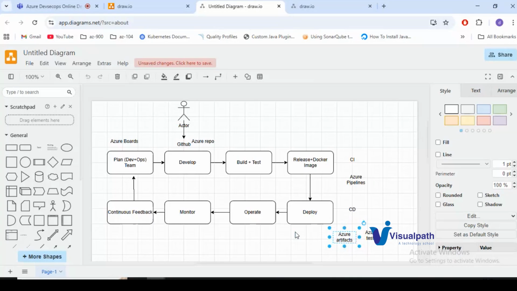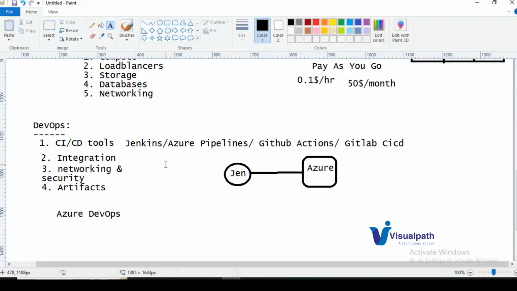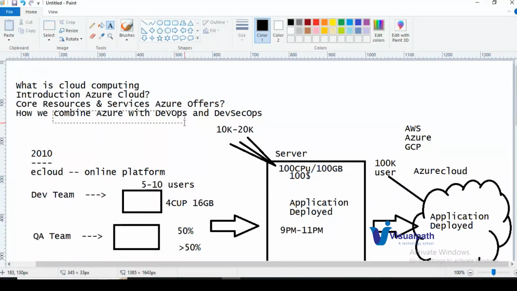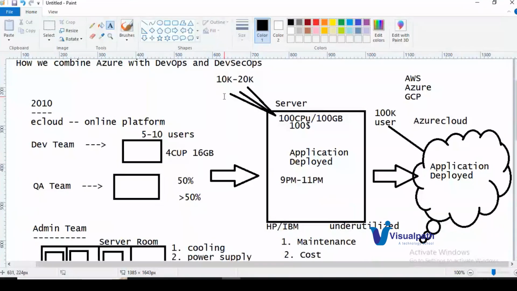So with the help of these 5 tools, Azure Boards, Azure Repos, Azure Pipelines, Azure Artifacts, and Azure Test Plans, you can achieve DevOps practices. That is how we integrate, or combine, Azure with DevOps. Clear? Now we'll see how to achieve DevSecOps.